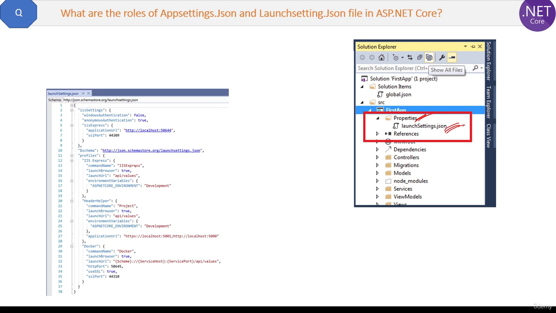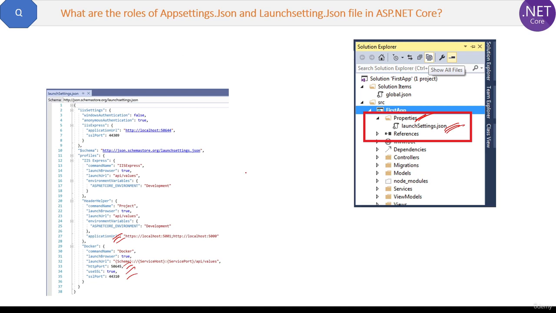Application URL is here, then we have port here and hosting configuration. All this information is required when the application is launching or starting. Remember and listen carefully, when the application is starting. That's why this file is called launchSettings.json file.